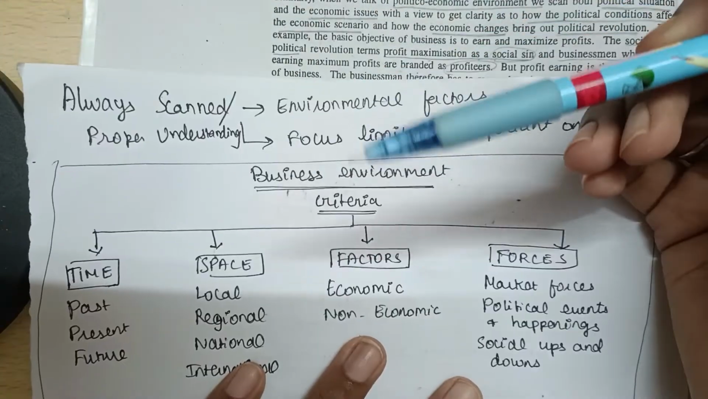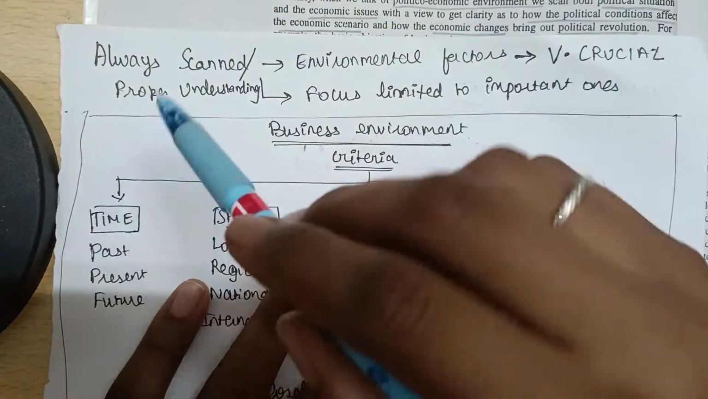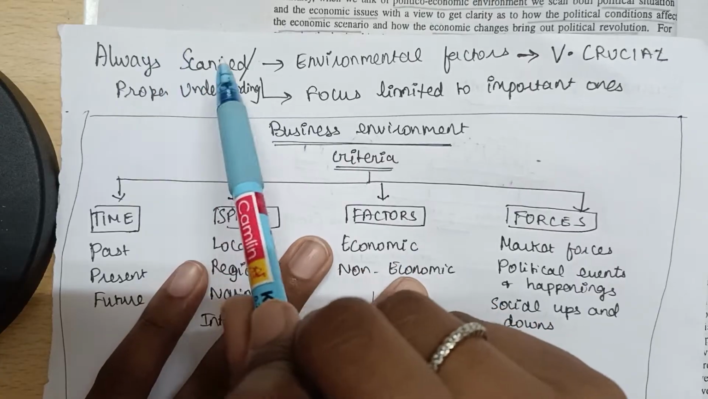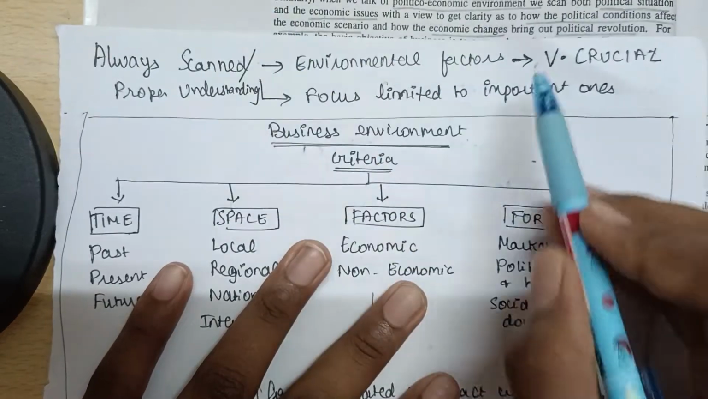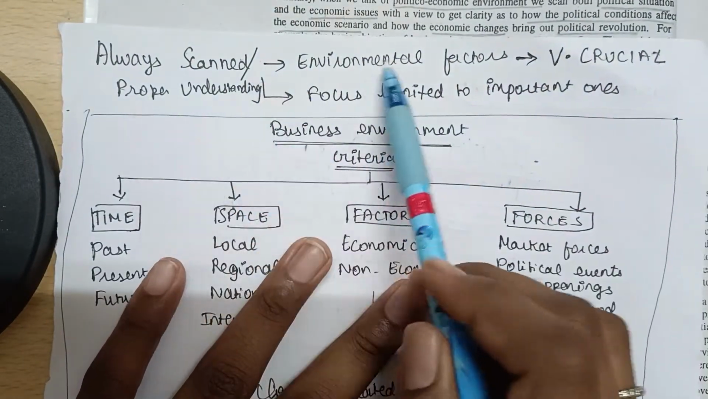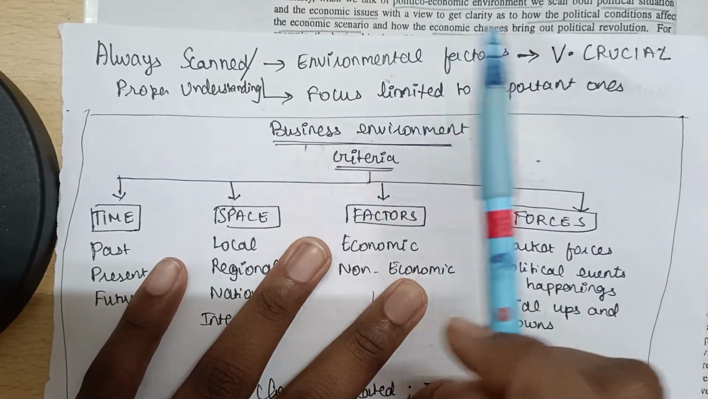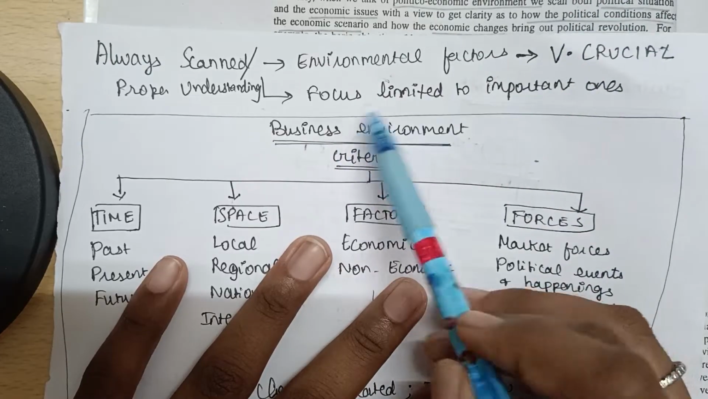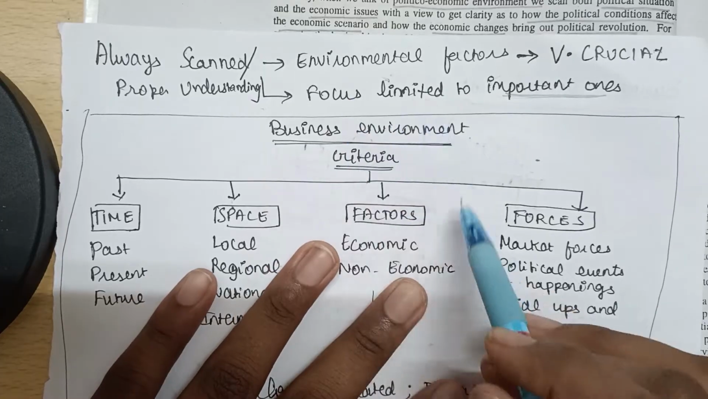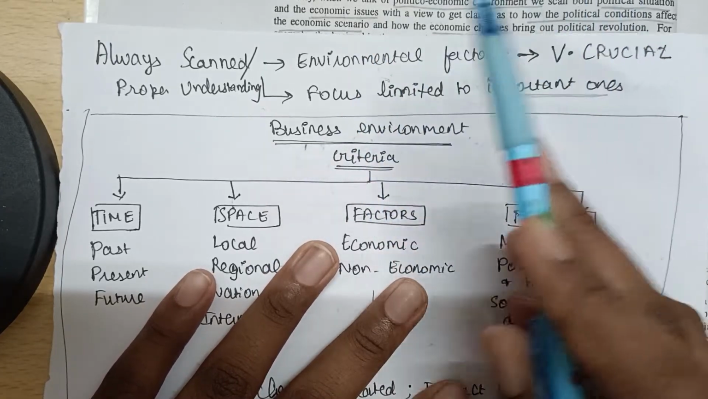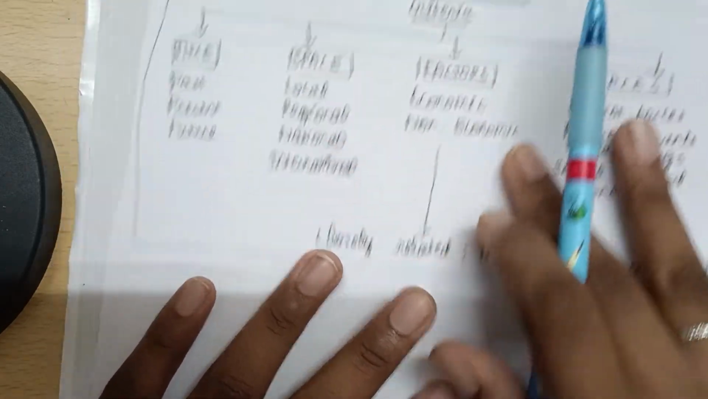Because of the dynamic changes in the business environment, your business can be exposed to risk, as we understood in the previous para. Now you have to understand that the environmental factors must always be scanned before running any operations. It is very crucial. A proper understanding of environmental factors is very important, and the focus is limited to the important ones. There can be so many things happening in the environment, but only what is affecting your business is important. Focusing on that can help you do better in the business.